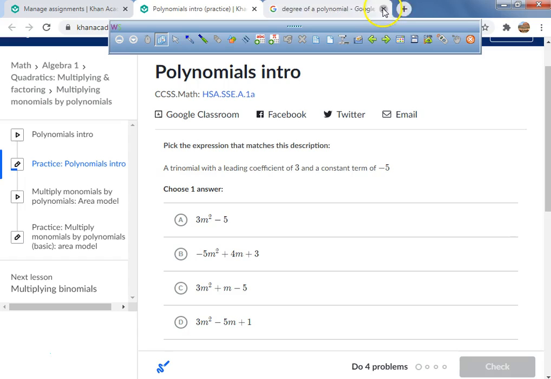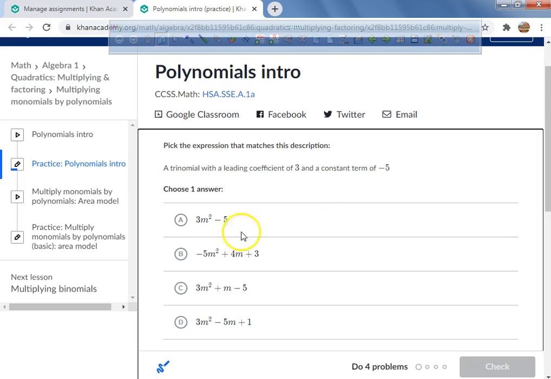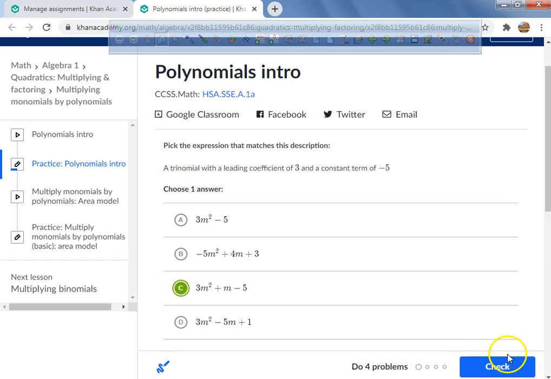All right, so check this out. We're going to go over here. It says we are looking for a trinomial with a leading coefficient of 3 and a constant term of -5. Is this a trinomial? No. What is a leading coefficient of 3? This is a leading coefficient of 3. But which one has a constant of -5, C or D? C.